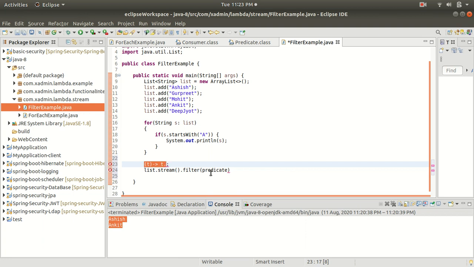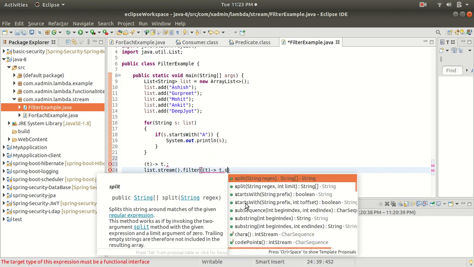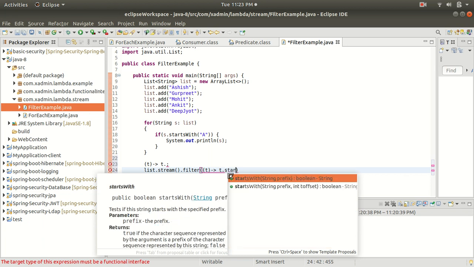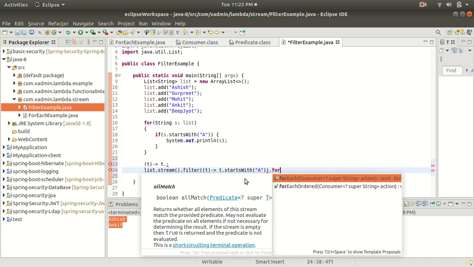So till here we have written t dot, let me check, startsWith. And inside this we are going to put the letter a. So we are going to check the condition: if the object is starting with a. Then we are going to use the forEach method.